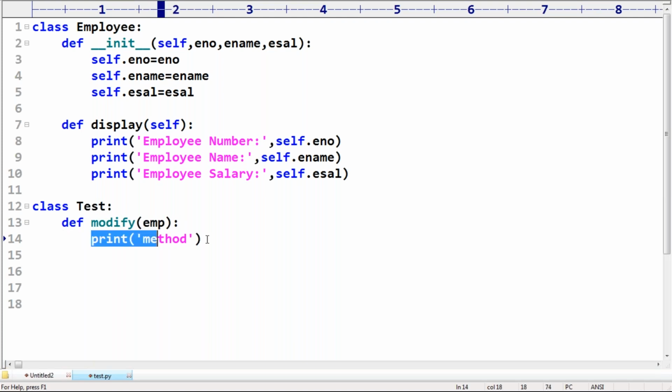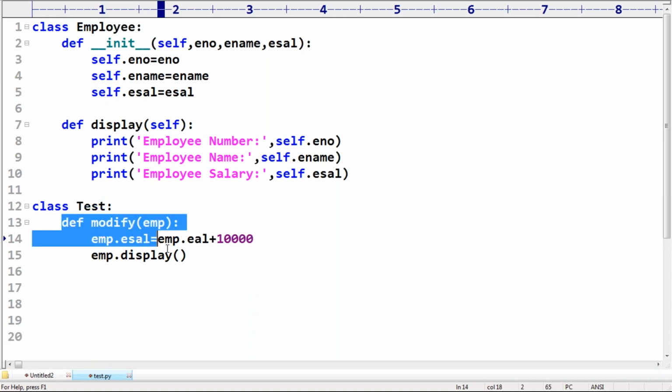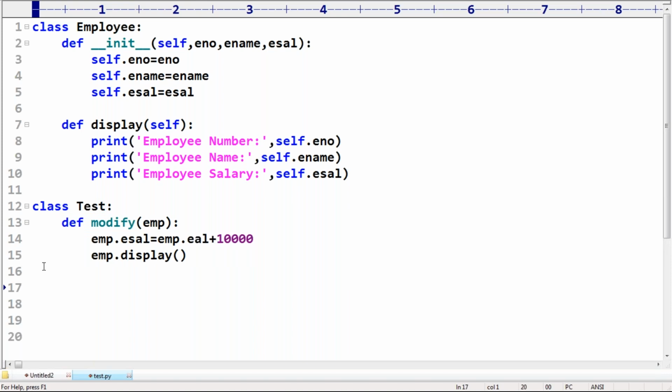So emp.eSal is equal to emp.eSal plus 10,000, like this I'm taking. Now, can you please call emp object.display? Now listen, very simple. This test class doesn't contain any instance variable. That's why it is highly recommended to make this method a static method only.